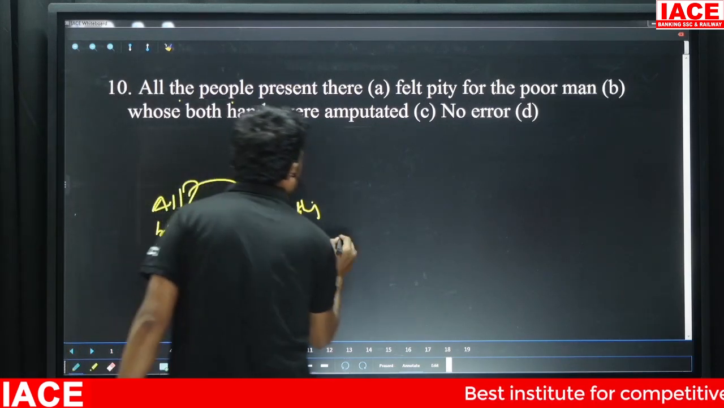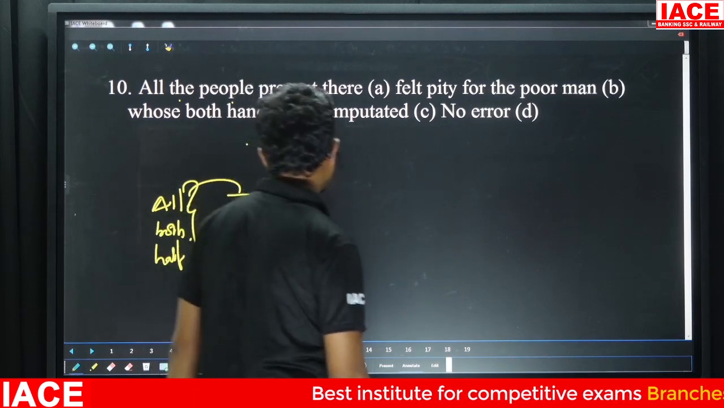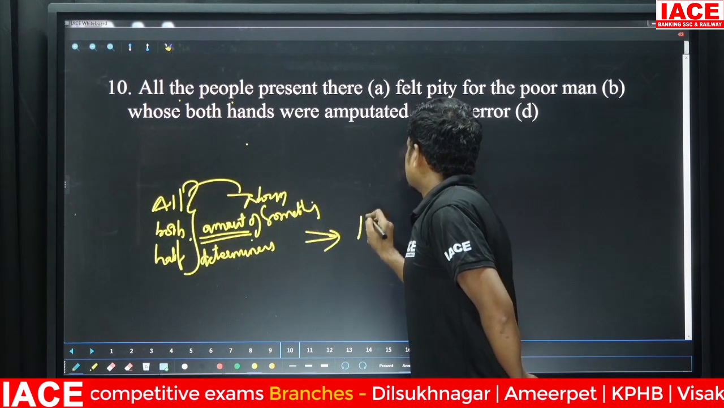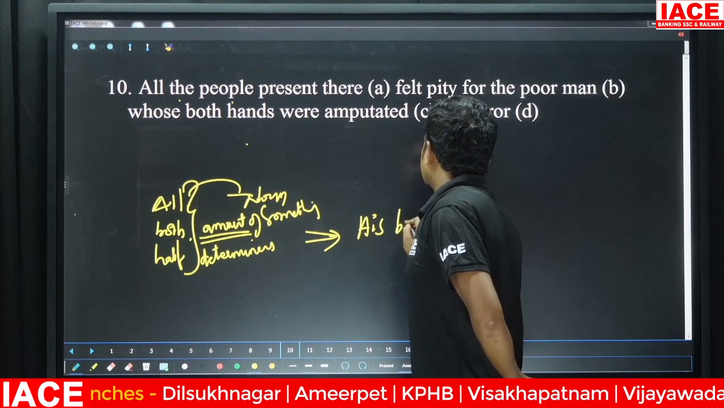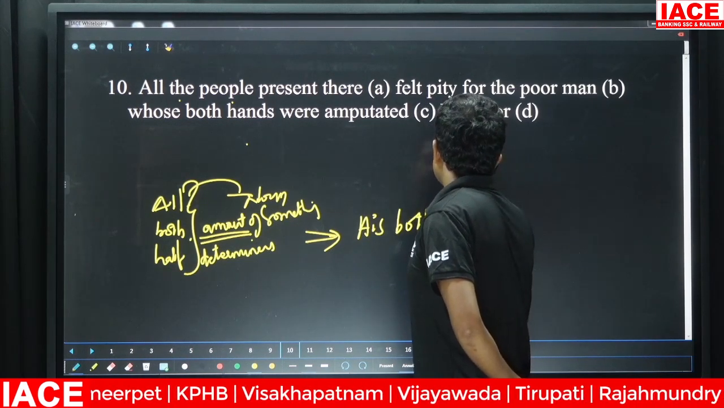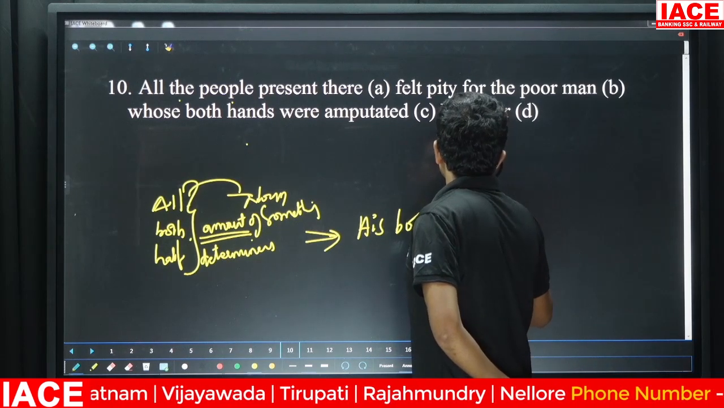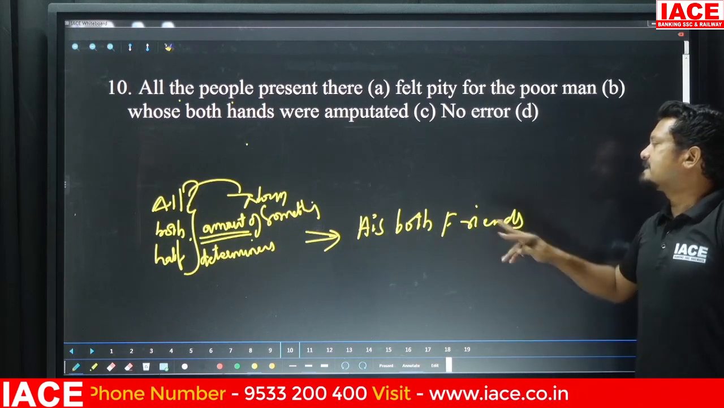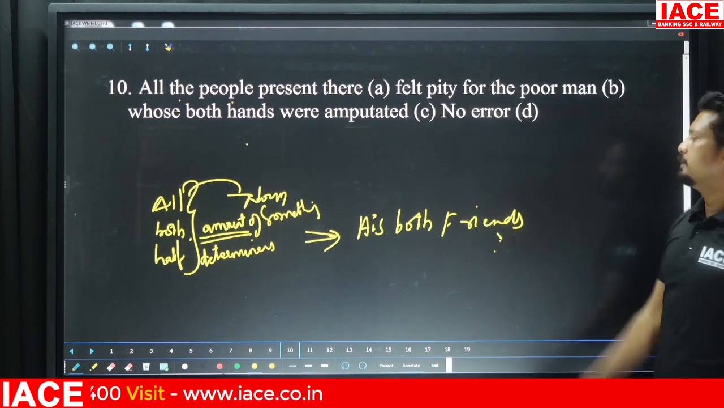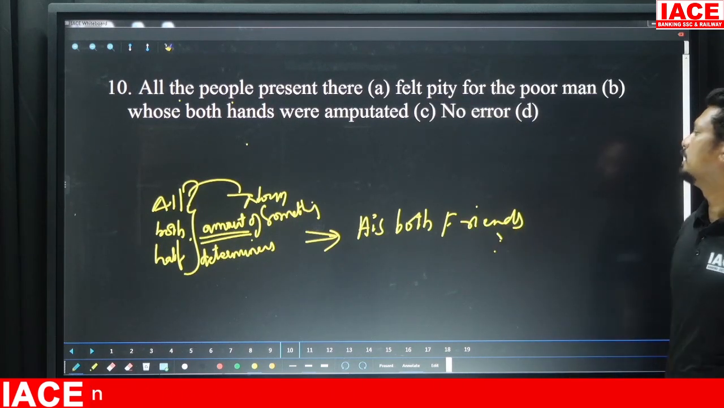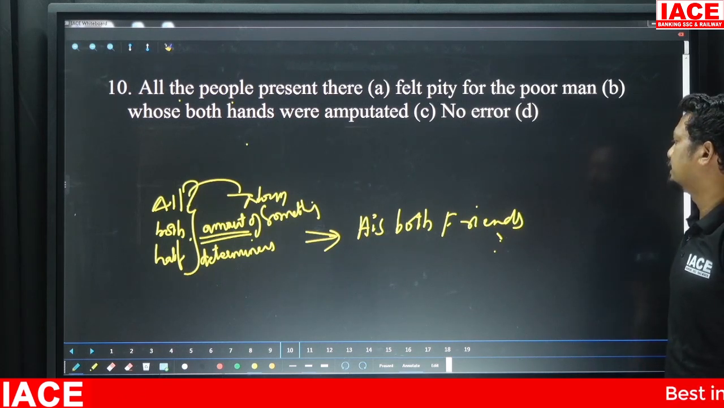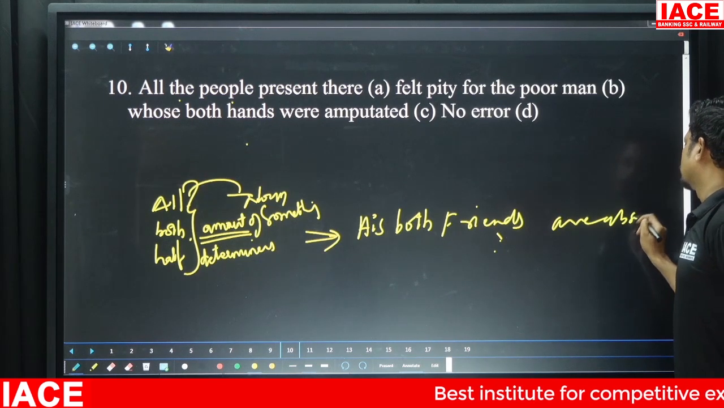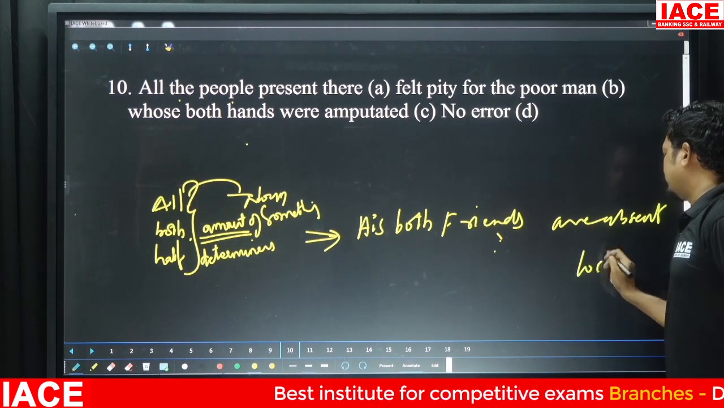Let me give you an example and clear it for you. So for example, say, his both friends. Try to understand this sentence and we'll get back to that sentence. As this is an important model, you need to have focus here. His both friends are absent today.